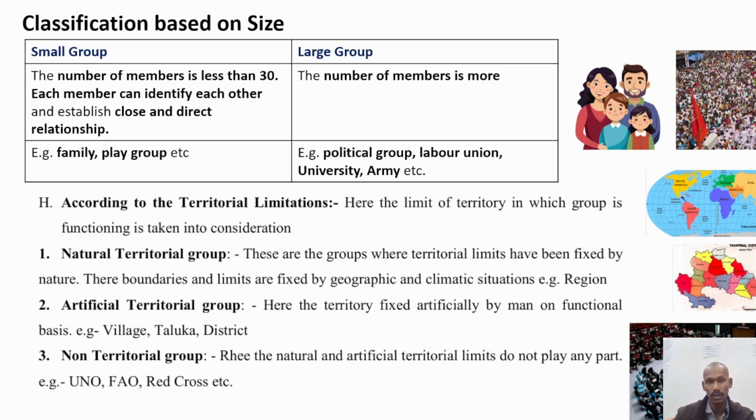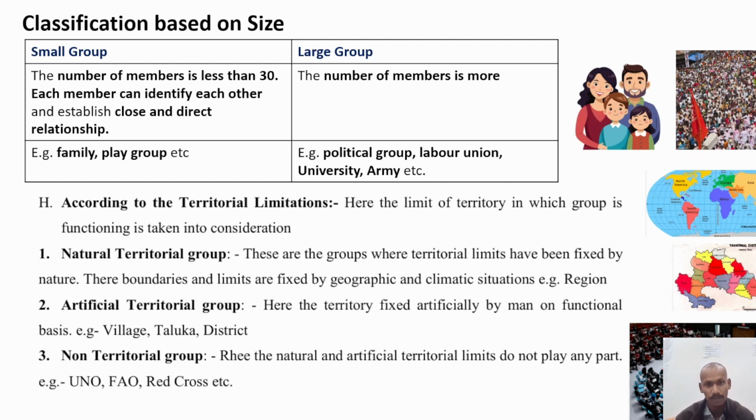And then, according to terrestrial limitations, there is the natural terrestrial group. Whatever groups are formed based on natural geographical conditions are called natural terrestrial groups. For example, a region, or a continent, with its forests, lakes, terrestrial systems and volcanoes. Artificial groups are those made artificially and divided by people themselves. For example, villages, talukas and districts are groups made by people artificially.